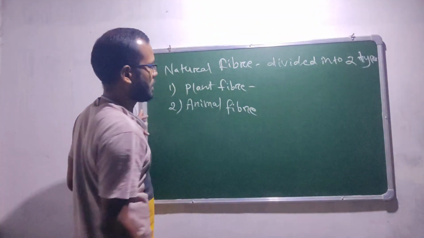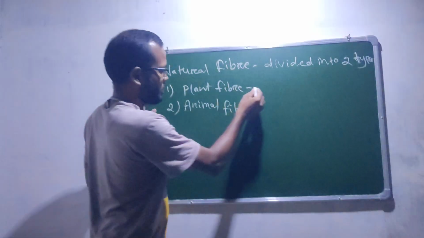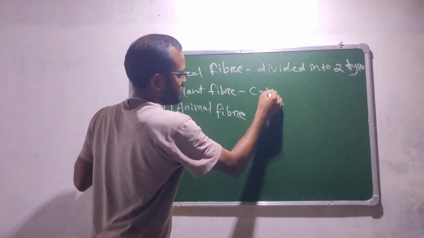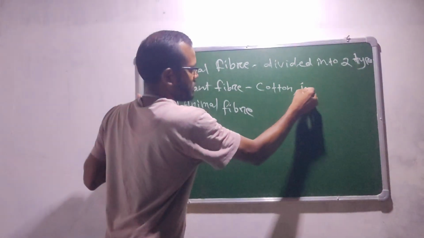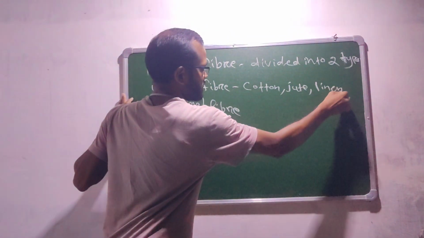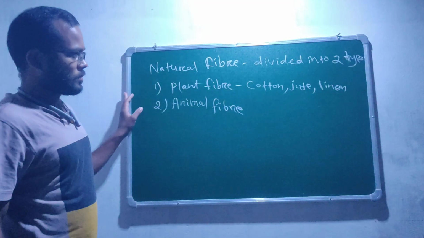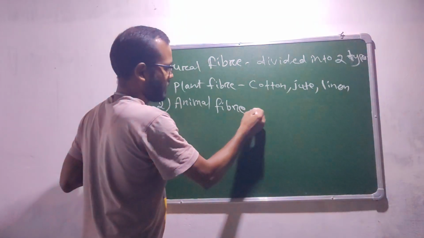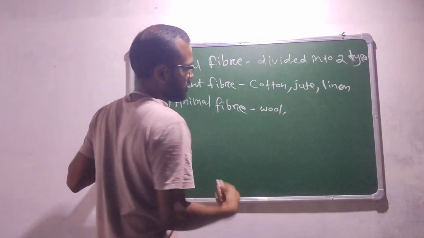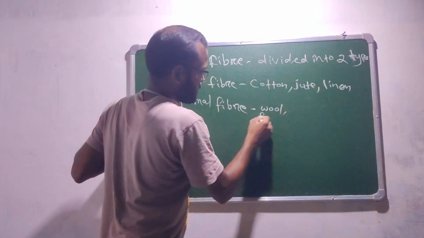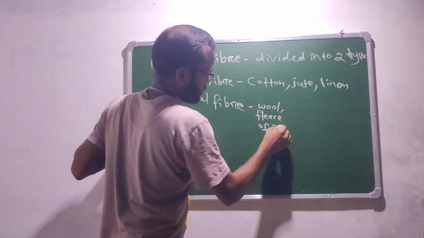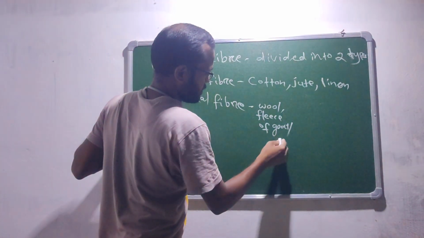I have already said that examples of plant fiber are cotton and jute, then linen. And for animal fiber, we get wool from the fleece of goat and sheep.